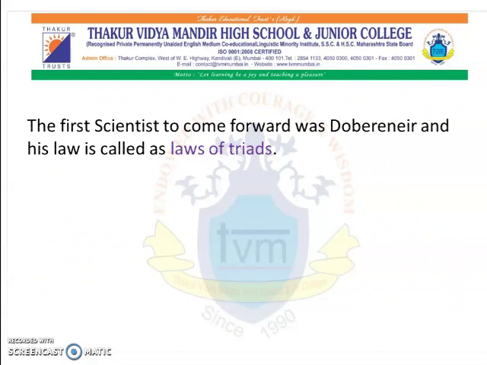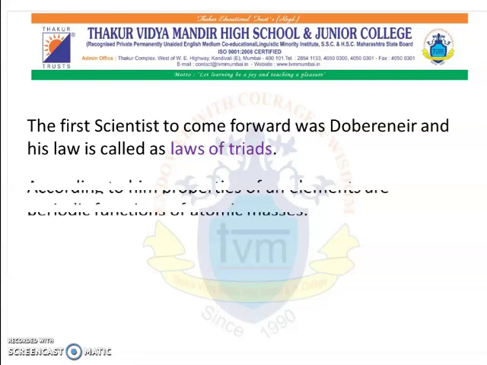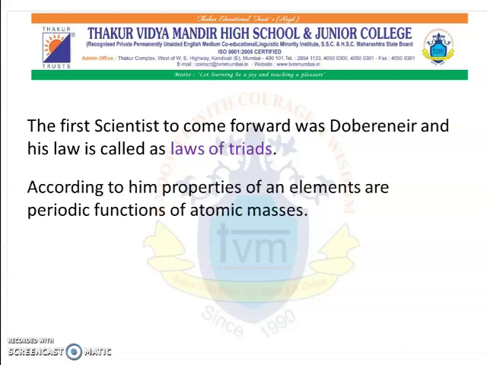The first scientist to come forward was Dobereiner, and his law is called the law of triads. According to him, properties of an element are periodic functions of atomic masses.